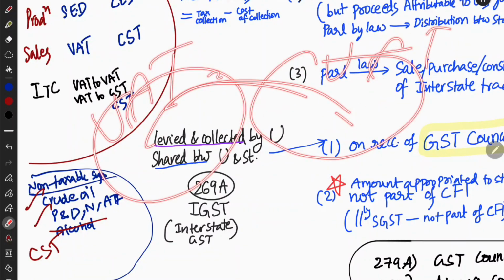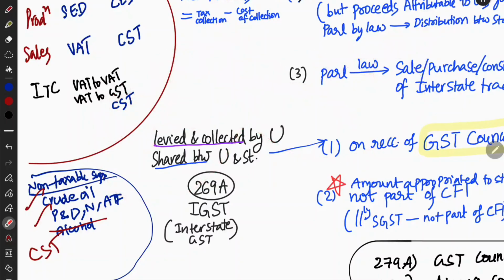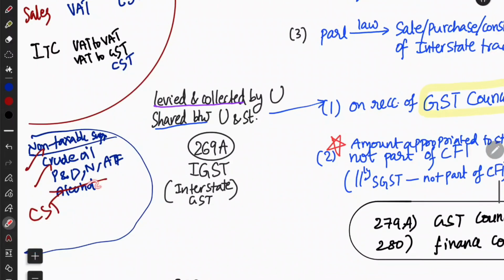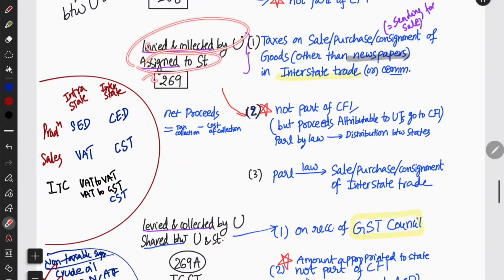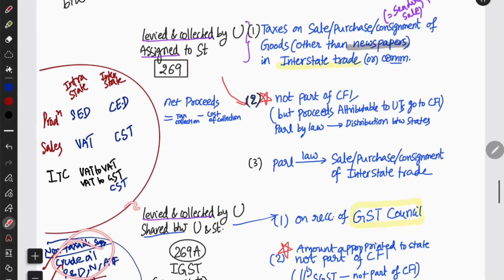So there is excise duty, maybe VAT on imports, something like that. But they do not have this central sales tax. So there is no central sales tax on alcohol because it is in the state list. Alcohol is in the state list. Therefore, there is no central sales tax. Central sales tax is only for the other non-taxable supply except alcohol, like crude oil, petrol and diesel, natural gas, aviation turbine fuel. Now, if you see the levy collected by the Union and assigned to states under Article 269, it is having only the non-taxable supply other than alcohol.